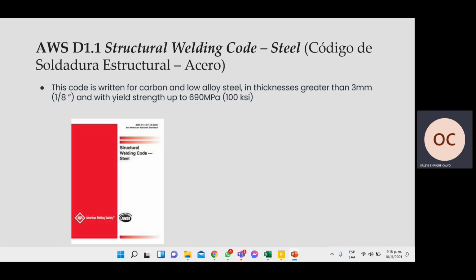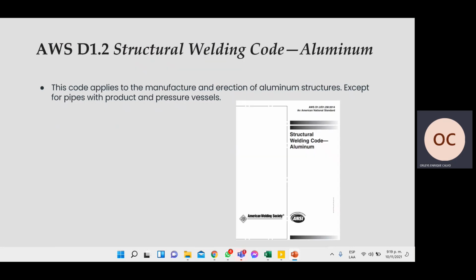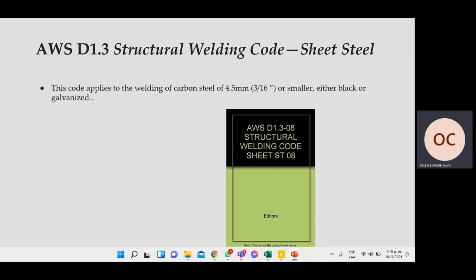AWS D1.1 structural welding code steel. That code is rated for carbon and low alloy steel greater than 3 millimeters, with a yield strength of 60 to 90 MPa, 100 ksi. AWS D1.2 structural welding code. That code is for aluminum structures. AWS D1.3 is thin steel. It is only welding for carbon steel of up to 4.5 millimeters.